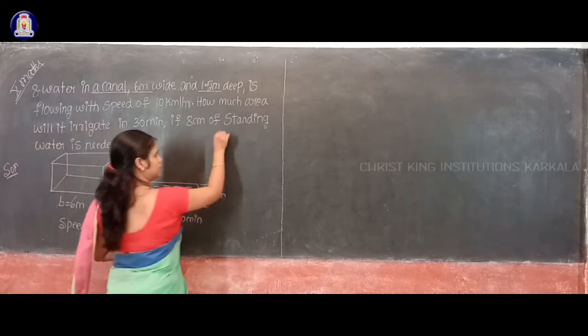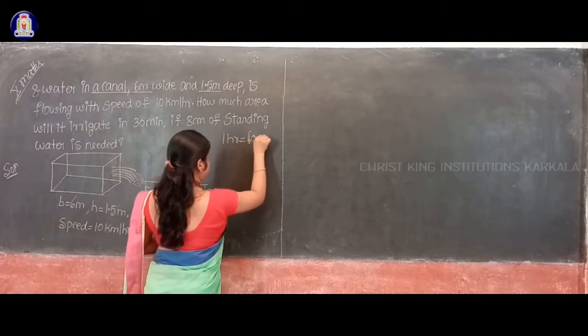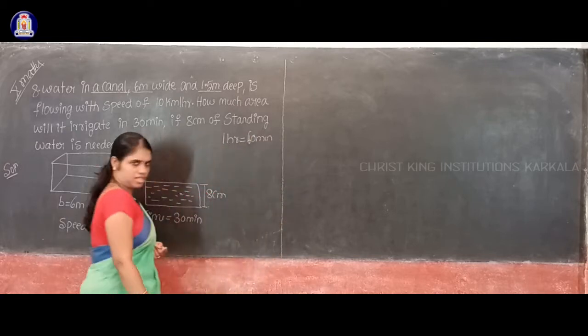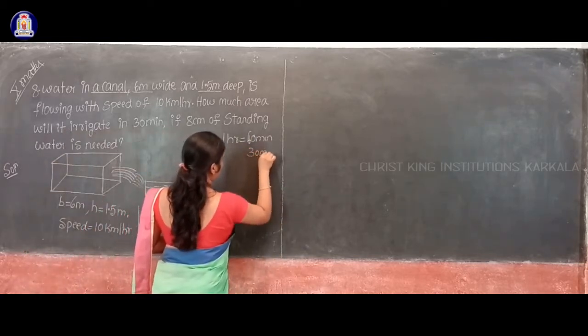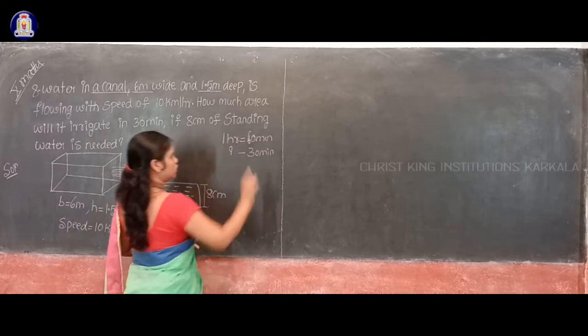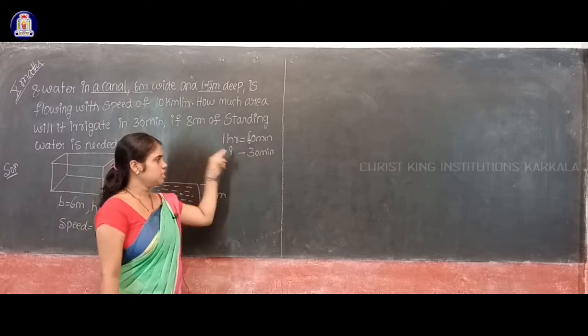We know that 1 hour is equal to 60 minutes, isn't it? So therefore 30 minutes is equal to how much hours? 1 hour means 60 minutes. 30 minutes means how much hours?